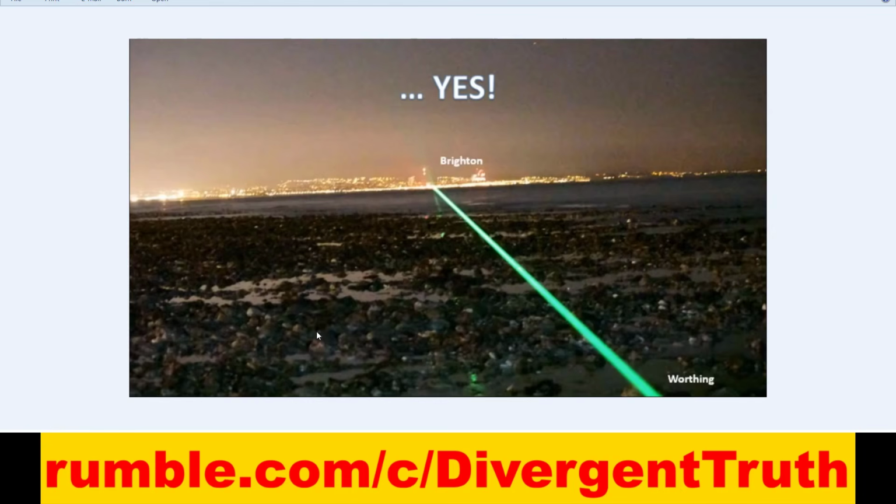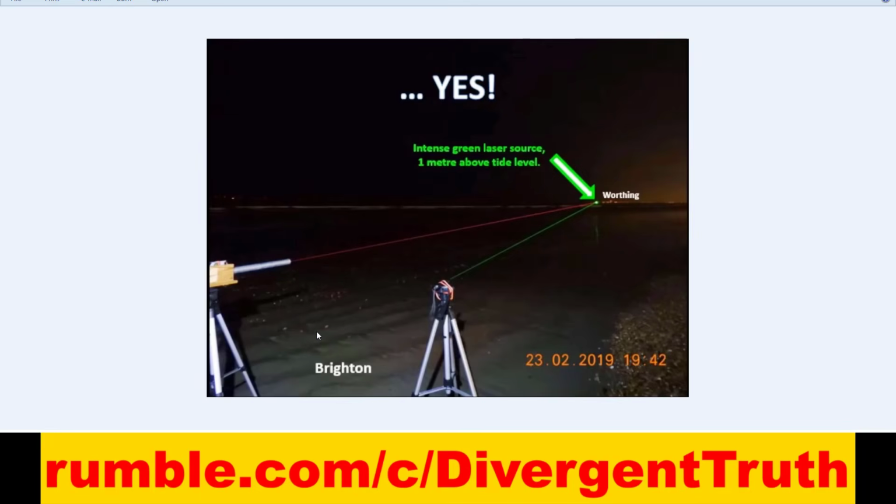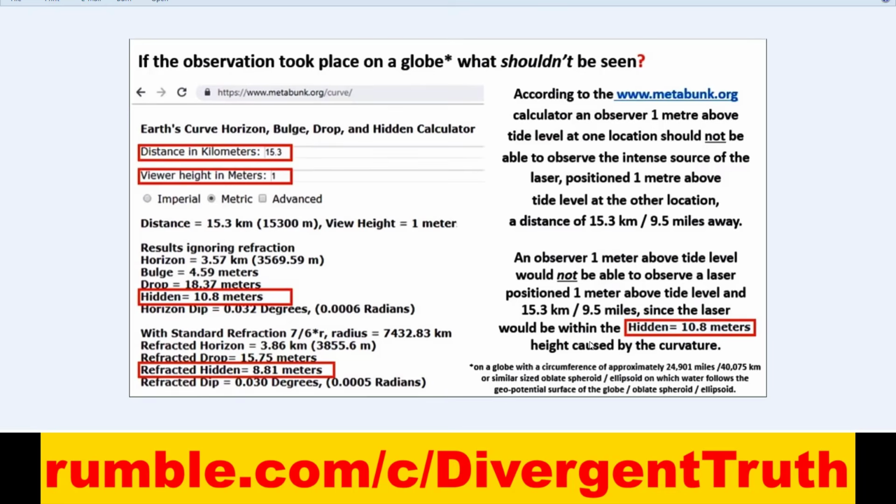This is Brighton to Worthing laser. Thumbs up to the awesome people in the UK and America and other places. They do this in other places. So Brighton Worthing intense green laser source 1 meter above tide level on the 23rd of February 2019 at 1942 hours in February. So awesome.